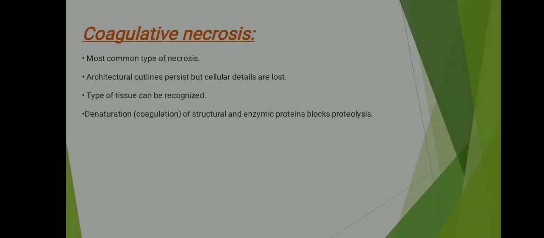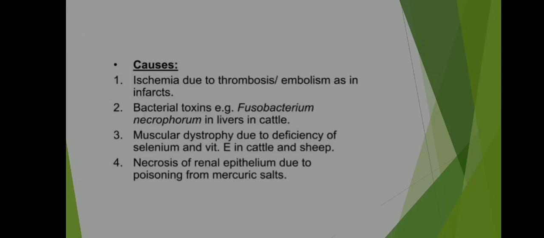First, coagulative necrosis. Most common type of necrosis. Architectural outlines persist but cellular details are lost. Type of tissues can be recognized. Denaturation of structural and enzymatic proteins blocks proteolysis.